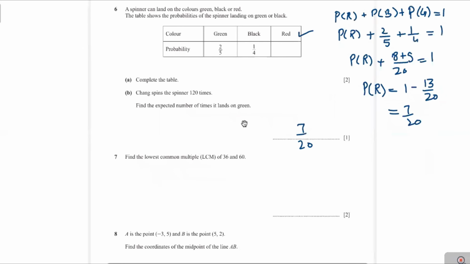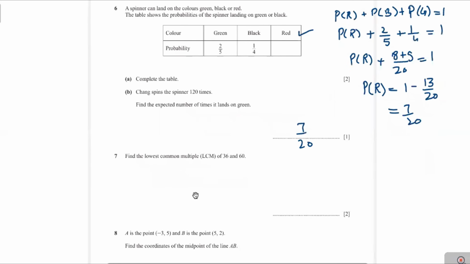Now the next is part B. Sorry, 7 over 20 you will write here. Next is part B. Chang spins the spinner 120 times. Find the expected number of times it lands on green.